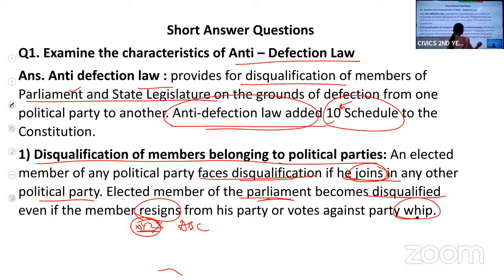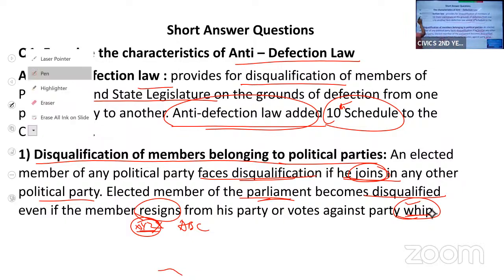If I am going against the whip, against the in-charge, for example, a bill has to be passed in the parliament, and the in-charge of my party has decided that I should vote in favor of that bill, and I am going against it, I am not voting in favor of that bill, I am going against the decision taken by the in-charge, I am voting against the whip, then I'll be disqualified.